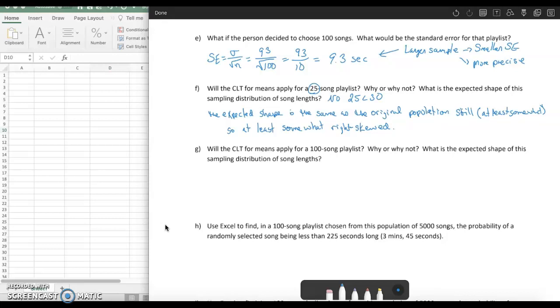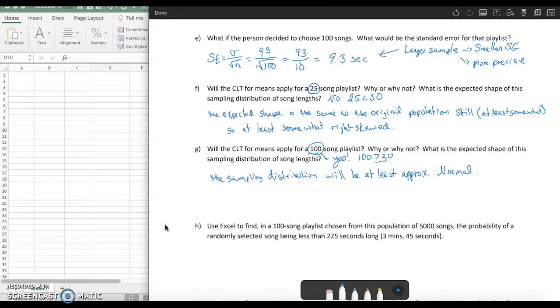So what about for a 100 song playlist? Would the CLT apply here? Yes, it will, because 100 is greater than or equal to 30. We've taken a large enough sample, so the sampling distribution will be at least approximately normal.